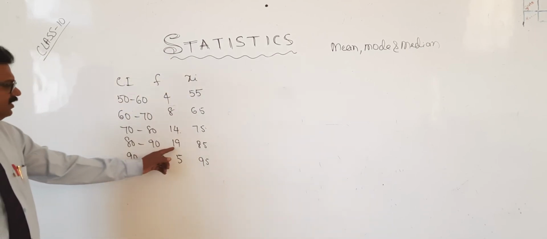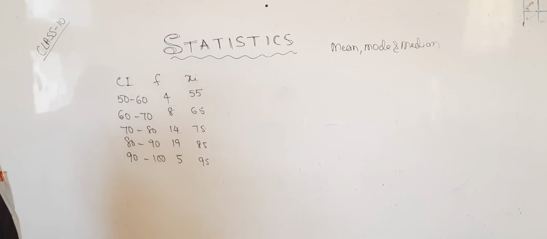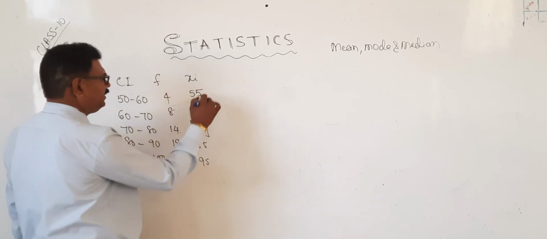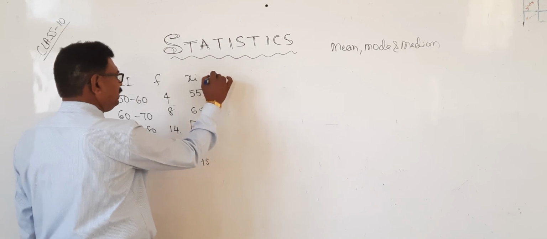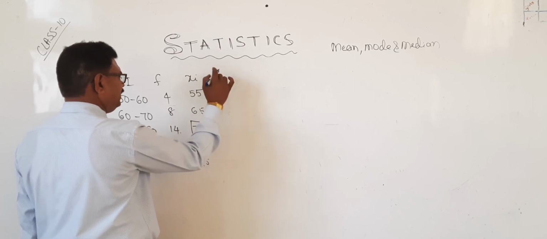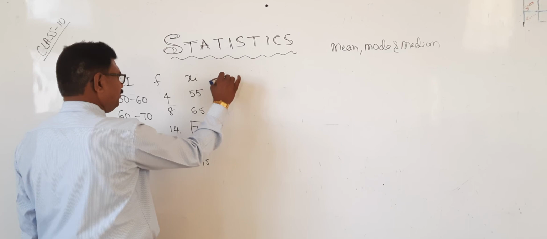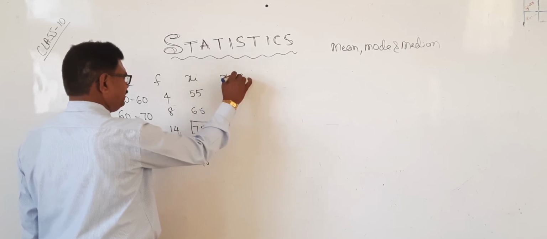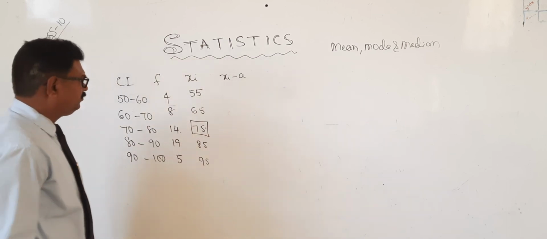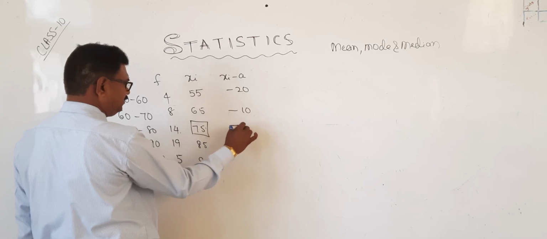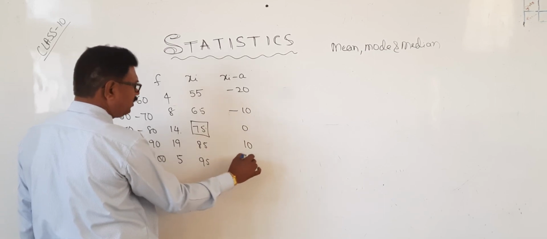So multiplication is more, therefore we'll go for the assuming method. Here you do xi minus a: minus 20, minus 10, 0, 10, 20.